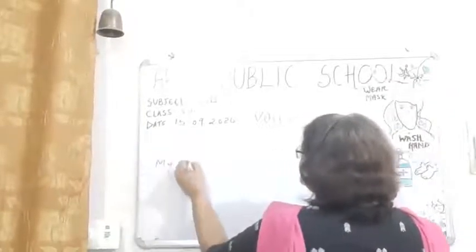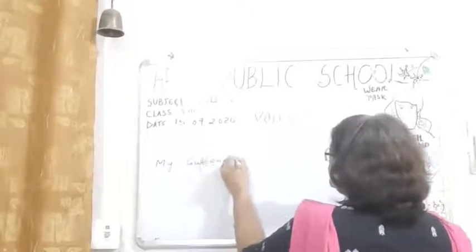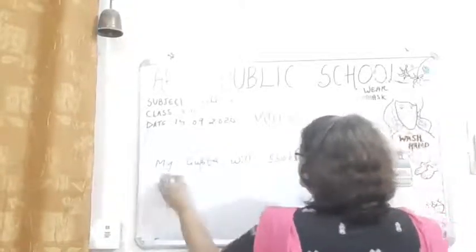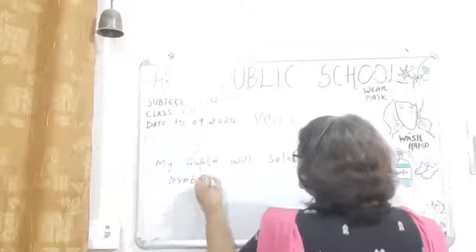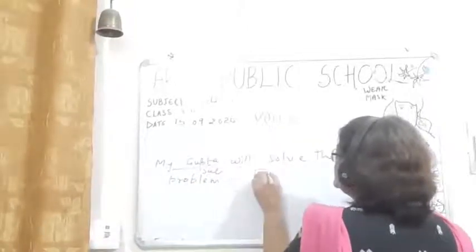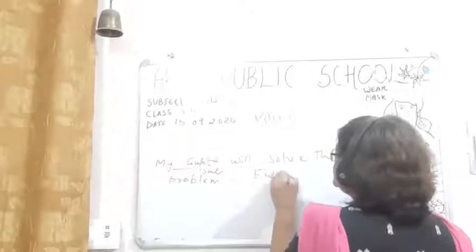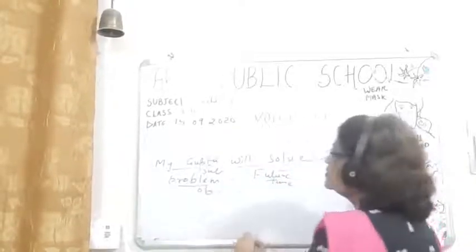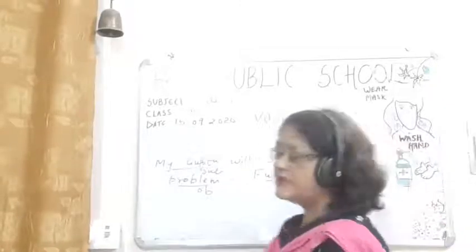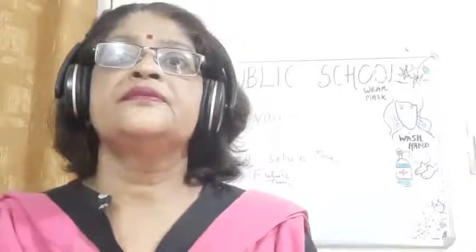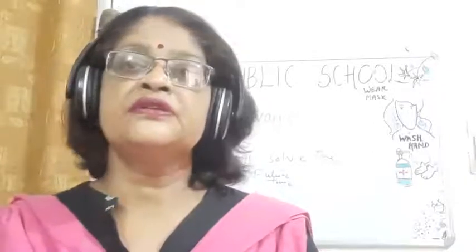Mr. Gupta will solve the problem. Okay, so this is the subject and this is future tense. Verb is in future tense. Okay, the problem is an object here. Mr. Gupta will solve the problem. So here it is subject and then it is object, children.